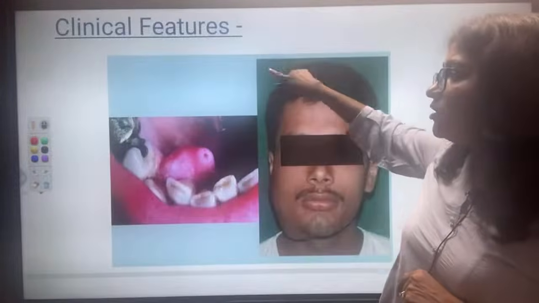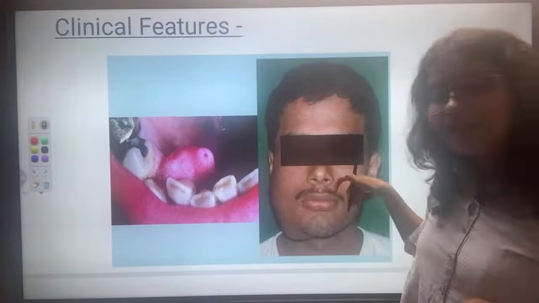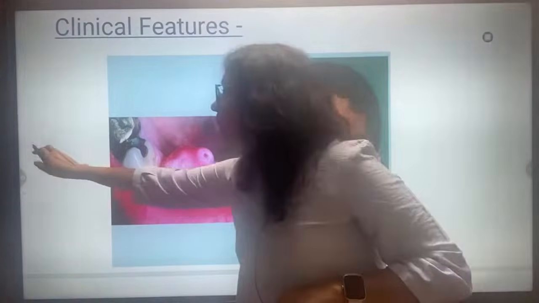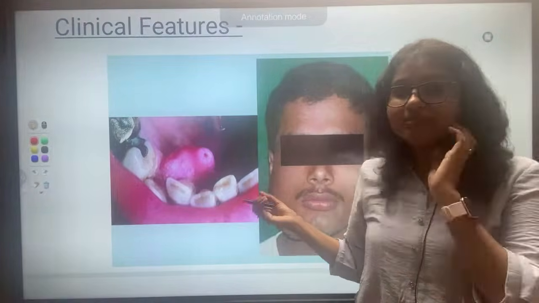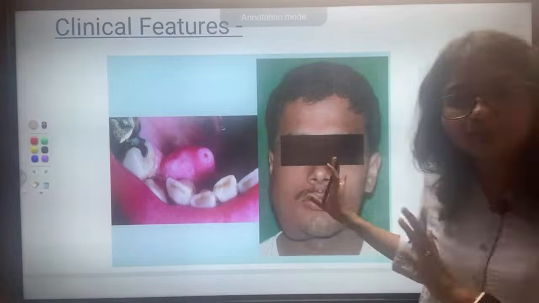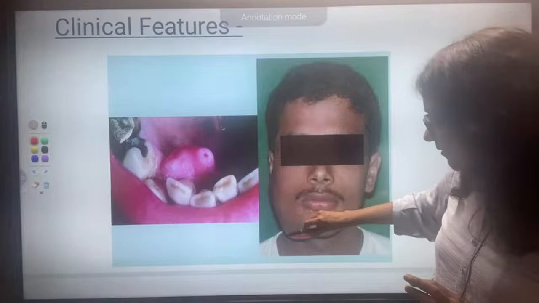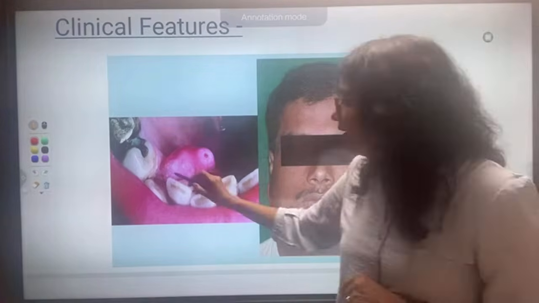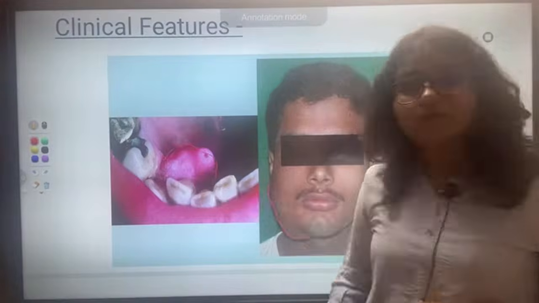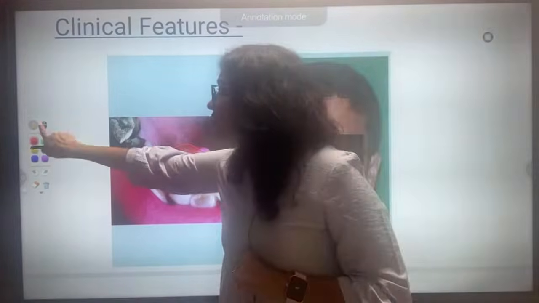Okay. So if we see this patient, we can see this is just a patient of ameloblastoma. It is not that such swelling is always ameloblastoma, but it was finally diagnosed as ameloblastoma. So there is a facial asymmetry because of the growth at the angle of the mandible, and intraorally also we can see this growth, right? These are the clinical features.